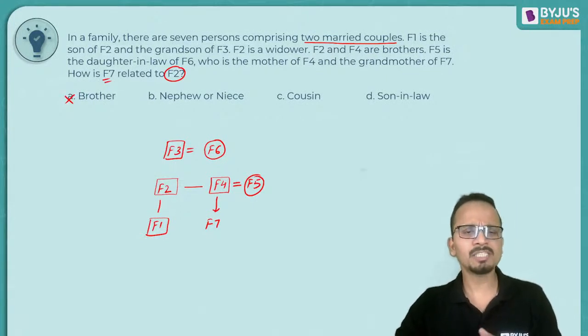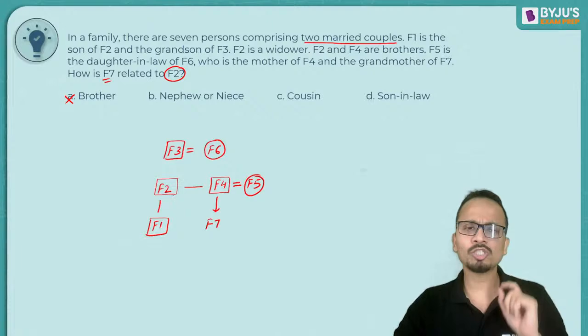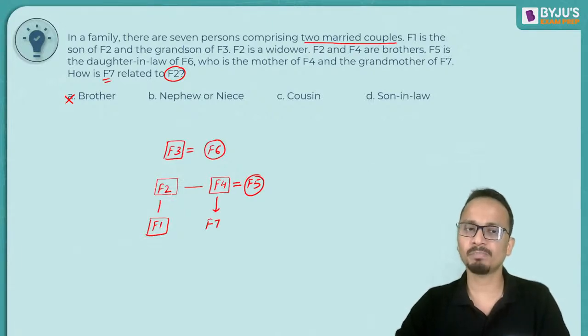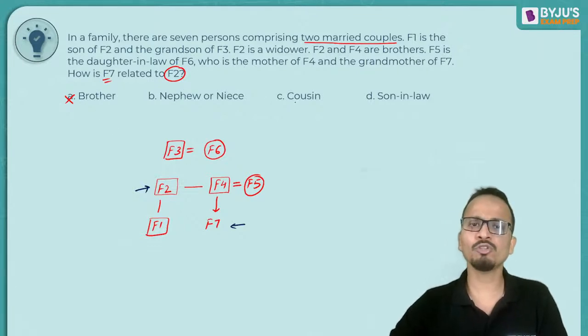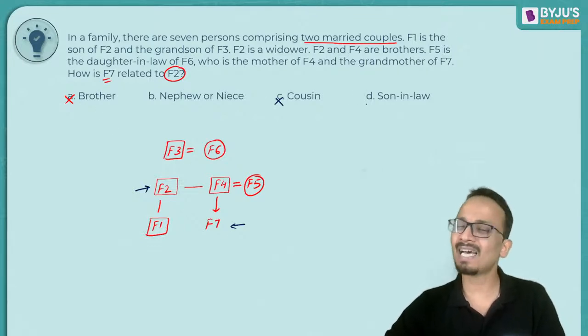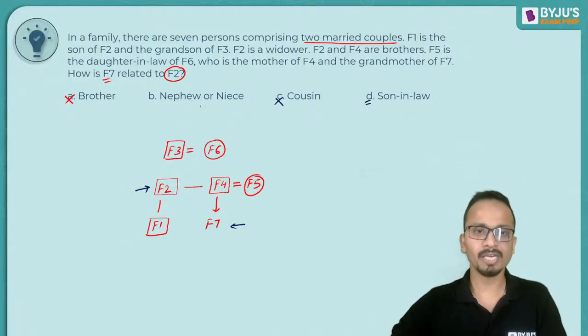अब अगर रिलेशन समझ में नहीं आ रहा ना, तो आप क्या करो, just look at the generations of these people. So F2 का generation and F7 का generation. F2 is at this generation and F7 is at a generation below. Okay. So brother आंसर नहीं हो सकता, cousin नहीं हो सकता, son in law नहीं हो सकता. Okay. So answer can be nephew or niece.